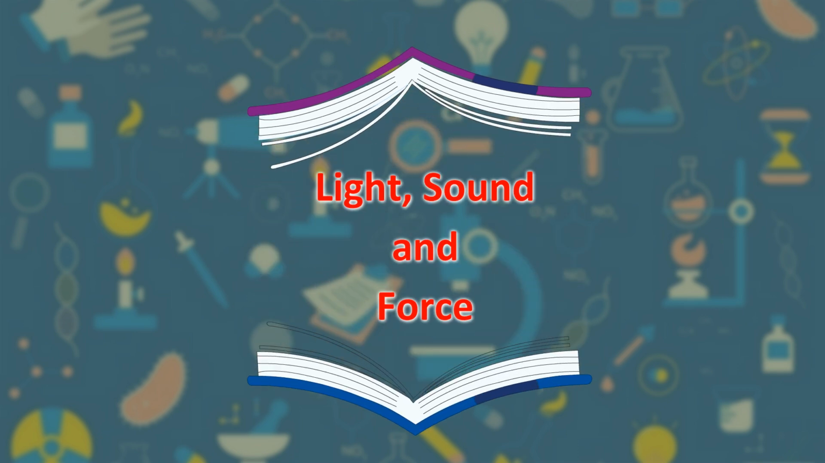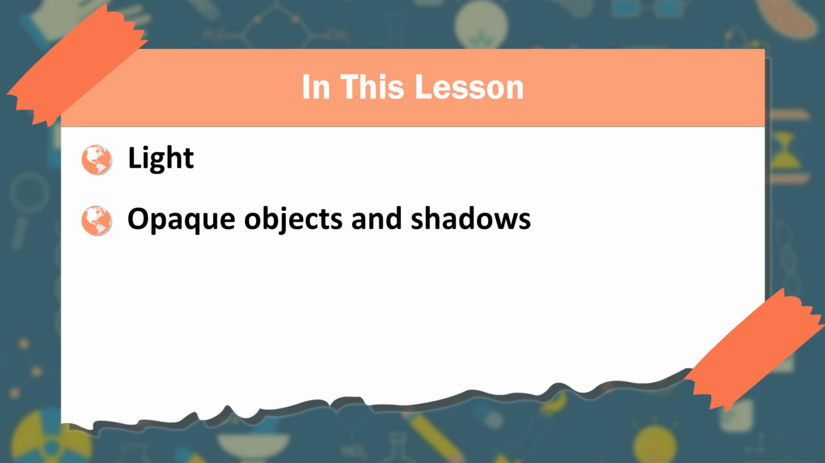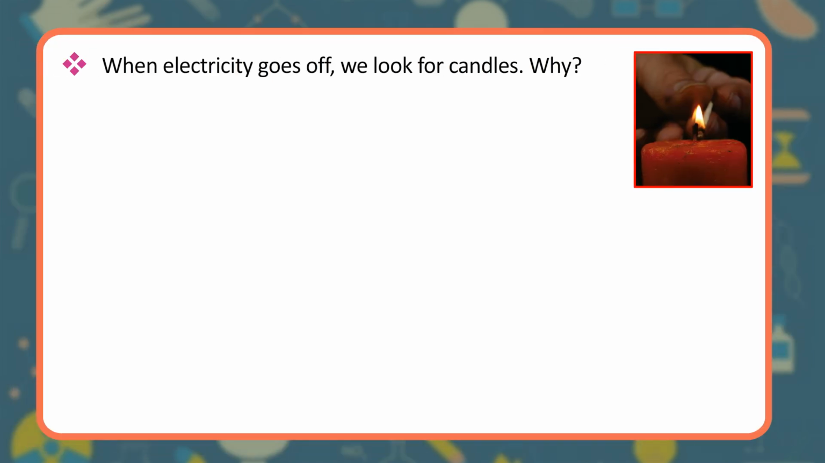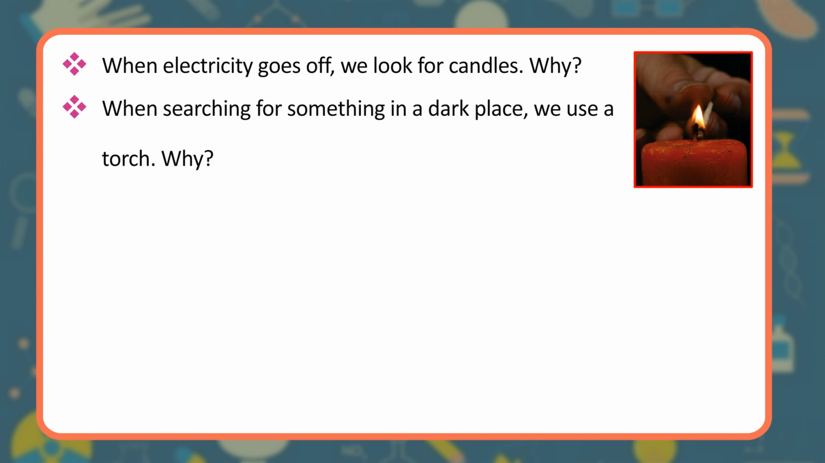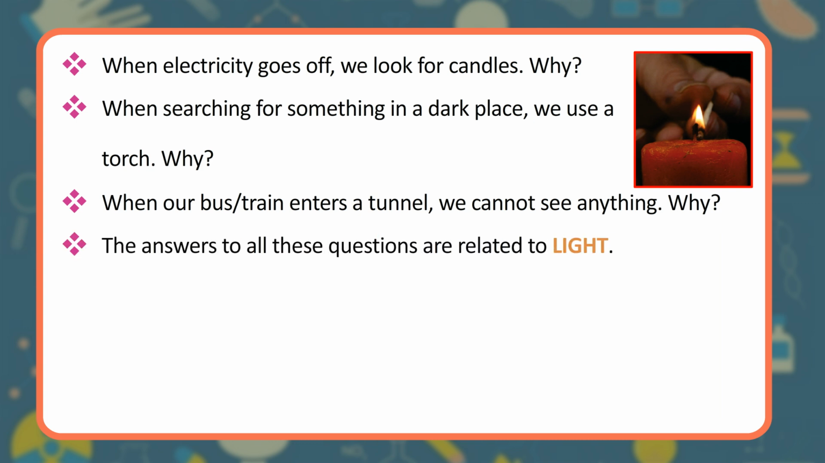Light, sound and force. In this lesson, light, opaque objects and shadows. When electricity goes off, we look for candles. Why? When searching for something in a dark place, we use a torch. Why? When our bus or train enters a tunnel, we cannot see anything. Why? The answers to all these questions are related to light.